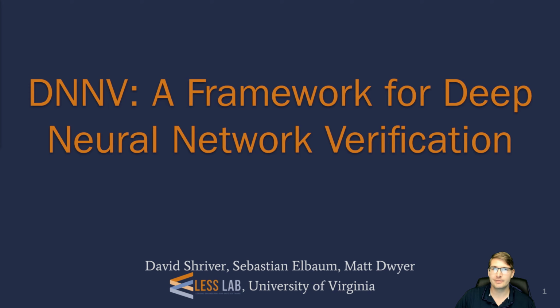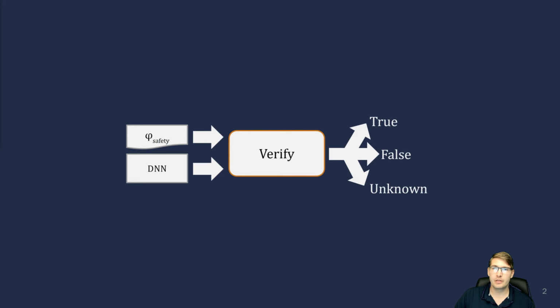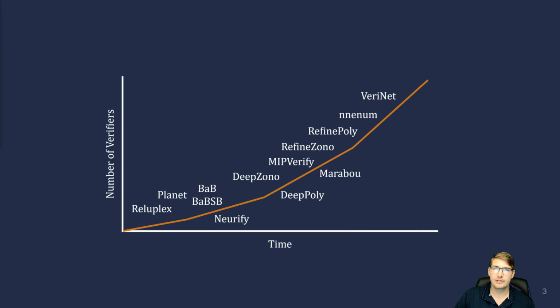Deep neural networks are increasingly being applied in safety-critical domains, such as autonomous vehicles. To ensure the safety of such systems, it's essential that we are able to check that they conform to a given safety specification. To address this need, researchers have been exploring algorithms for verifying that the behavior of a trained DNN meets some correctness property. A DNN verifier takes in a DNN model and a property specification and outputs whether the property holds or is violated. In the past few years, many DNN verification algorithms have been introduced, and this number continues to grow.